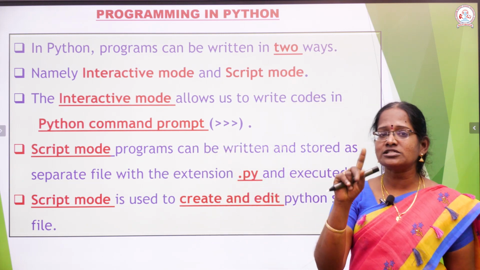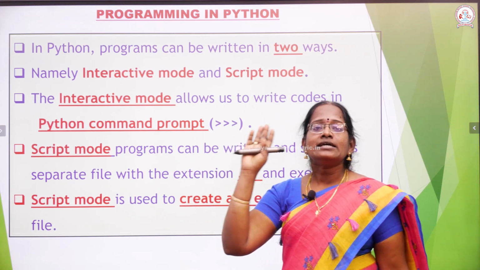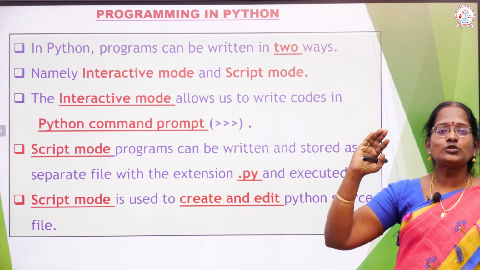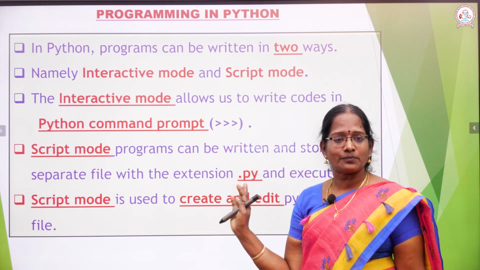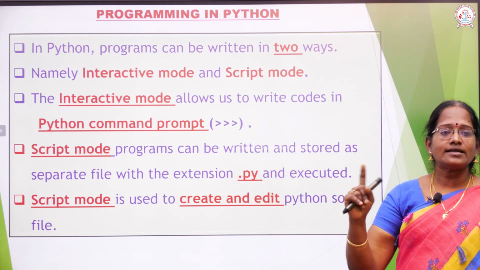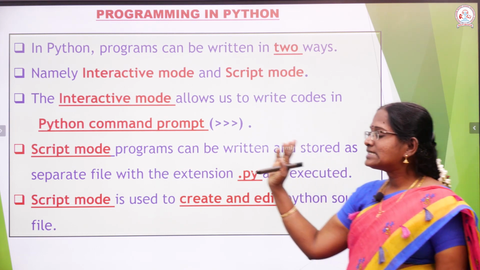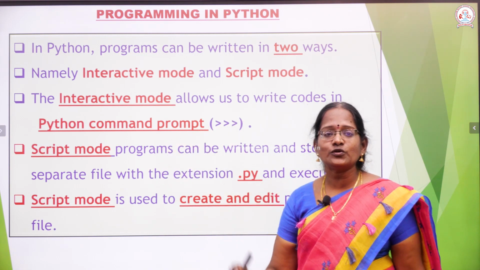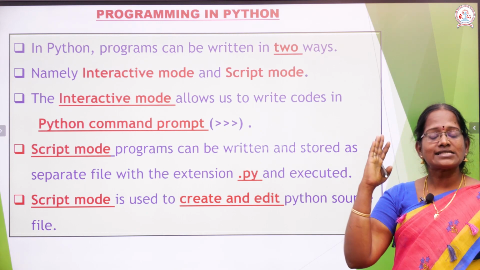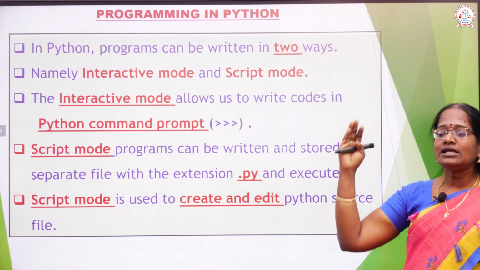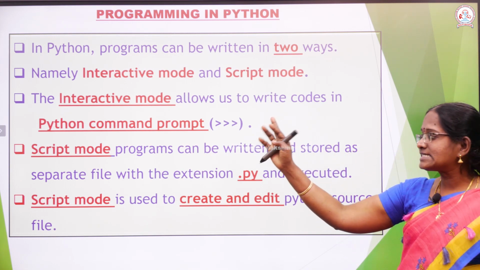What are the two types of modes? First one is the interactive mode, second one is the script mode. Interactive mode allows the user to write code in the Python command prompt. Second mode is called the script mode. Script mode can be used to write a program in a separate file. If we want to write separately and store in a file, we write the program in script mode.